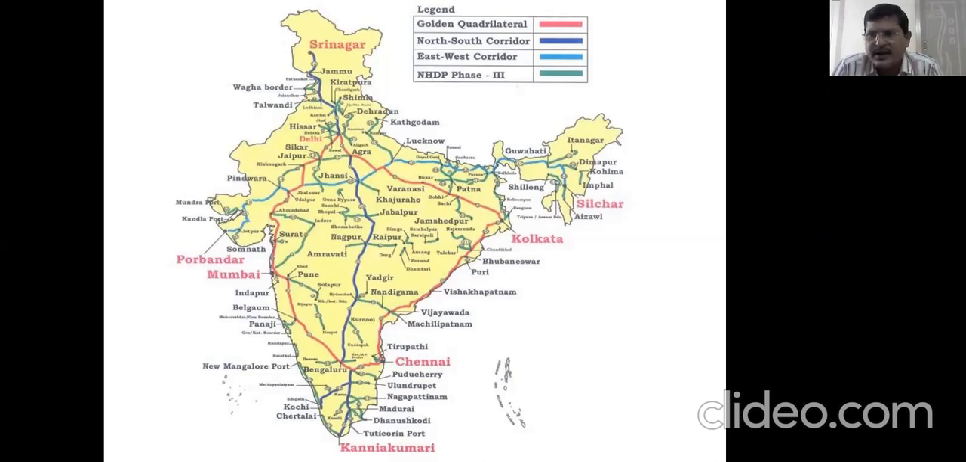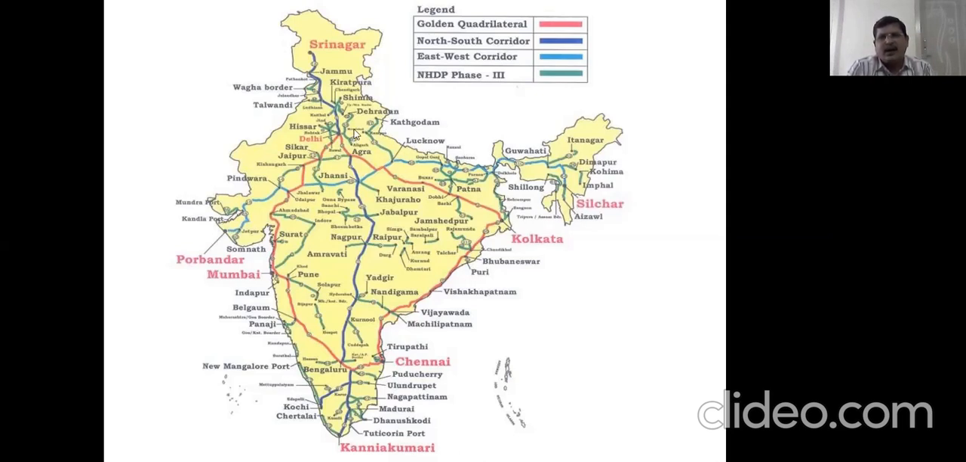That is, neither is it a rectangle or a square, nor a trapezium, we can say, but we call it a quadrilateral. It has 4 sides. So that's why we call it a quadrilateral. It is in the shape of a quadrilateral. So golden quadrilateral, see the pink color line. So first we shall start.